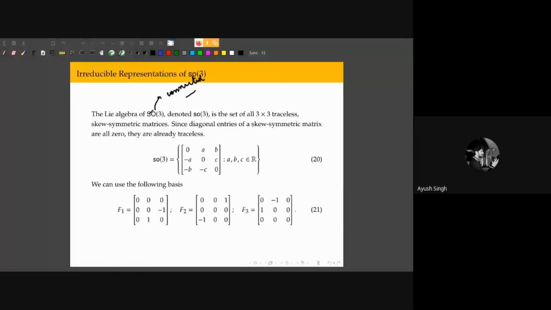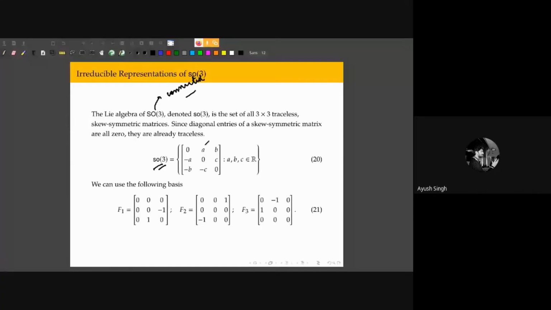The only thing I'll recall is that the Lie algebra of SO3 is the set of all antisymmetric matrices, which are already traceless because the diagonals are 0. And this is a linear vector space, so very naturally, I can choose these three, F1, F2, and F3, as the basis vectors of that linear space.